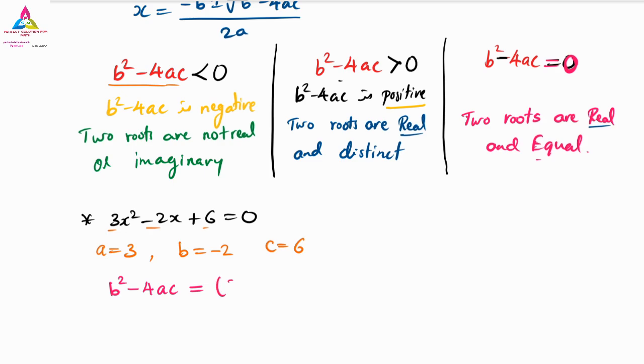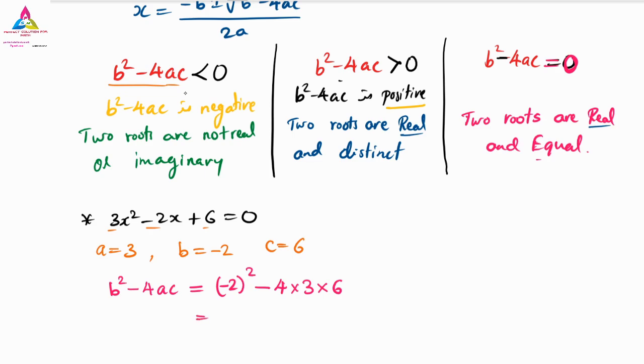What is the b value? The b value is minus 2, so minus 2 square. Minus 2 square minus 4 into a value 3 and c value 6.